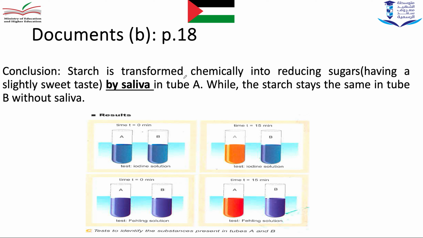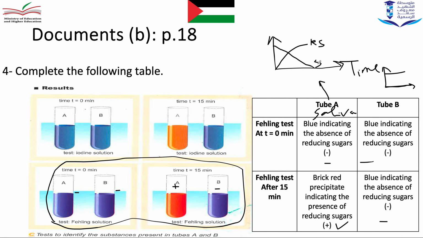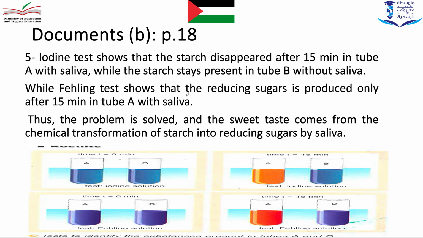So starch is transformed chemically into reducing sugar having a slightly sweet taste. When starch is transformed into reducing sugar, I have a reducing sugar that has a slightly sweet taste. That is why if we put a piece of bread in our mouth for a certain time, we feel a slightly sweet taste. Why? Because saliva in our mouth makes the chemical transformation of cooked starch into maltose having a slightly sweet taste.